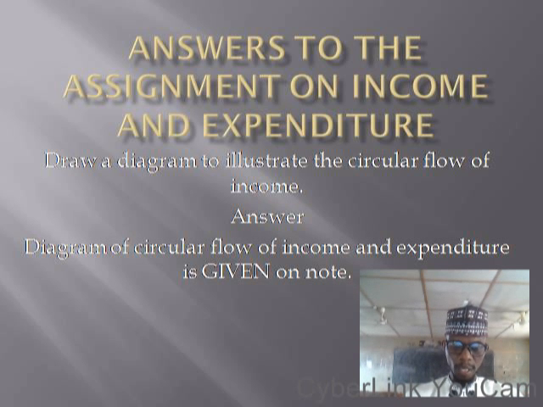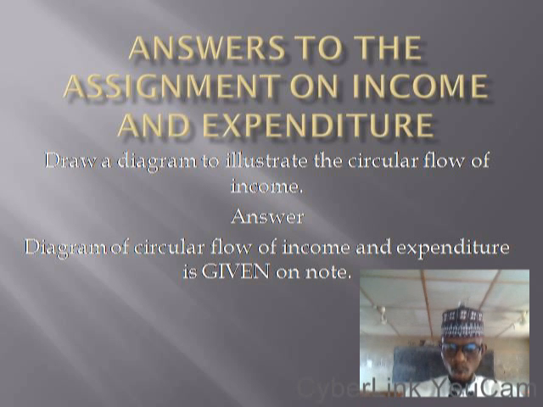When they get to work as labor in the business sector, the business sector will pay them in the form of wages and salary. And with wages and salary, the household sector will have money to buy consumption expenditure. They go and buy what the business sector has already produced.